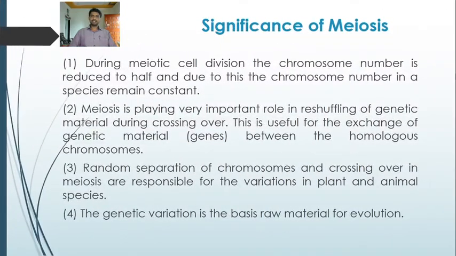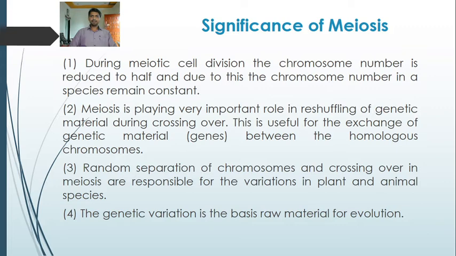Now the significance of meiosis. During meiotic cell division, the chromosome number is reduced to half. Due to this, the chromosome number in a species remains constant. Meiosis occurs in the reproductive cells where the chromosome number is reduced to half, and after the fusion of the gametes, the zygote formed is diploid. So due to this, the chromosome number in a species remains constant.